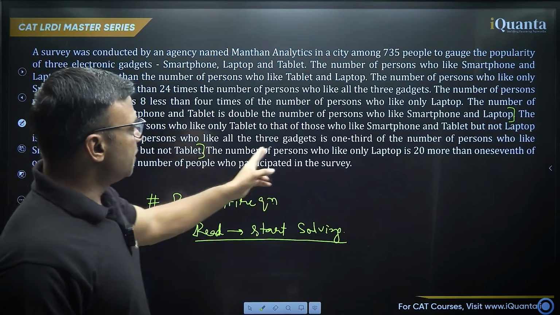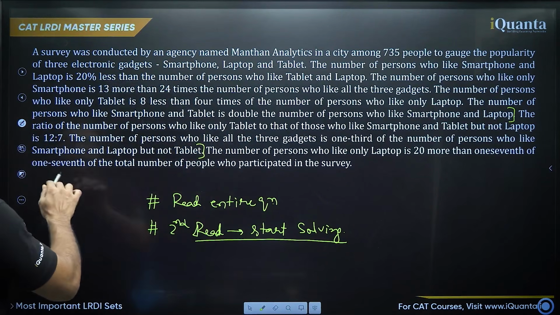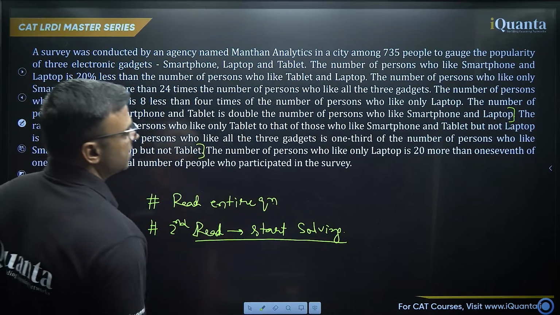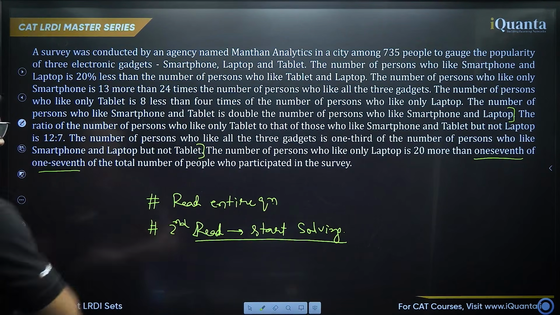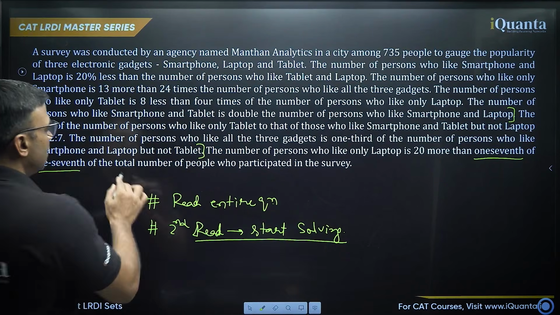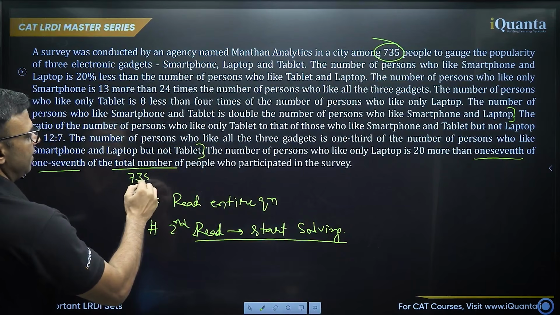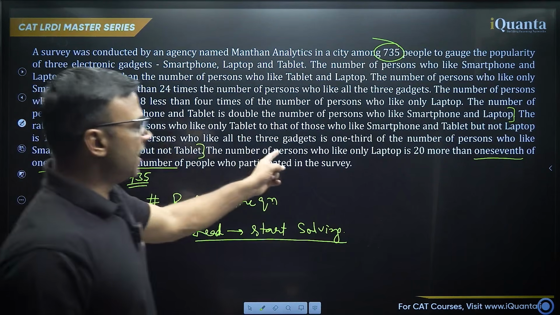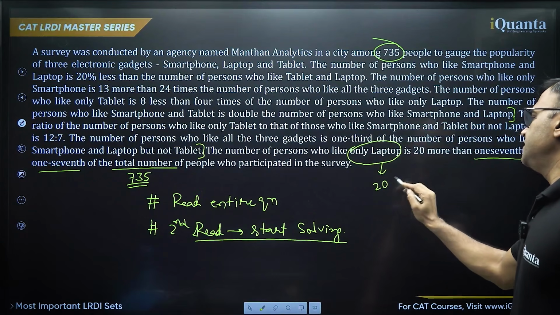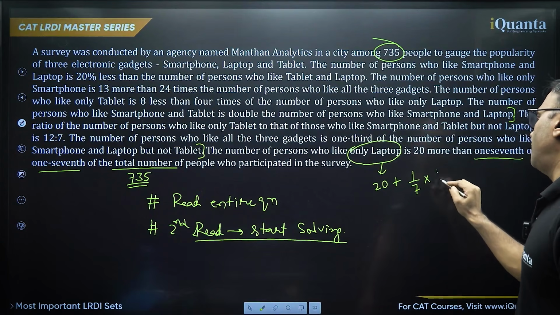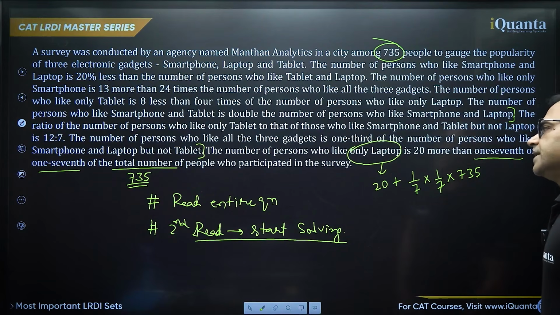The last one: the number of persons who like only laptop is 20 more than 1/7 of the total number of people who participated in the survey. So make sure that you understand there are 2 times 1/7. Now the total number of people is the only value that is given in this question, 735. So the number of persons who like only laptop is equal to 20 plus 1/7 of 735. This is one number that is given.